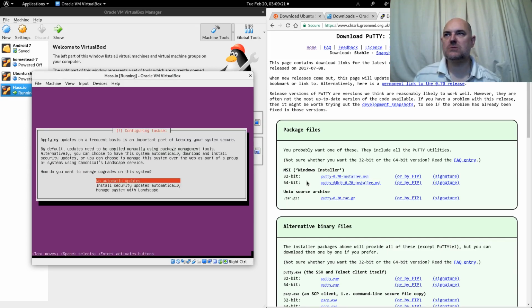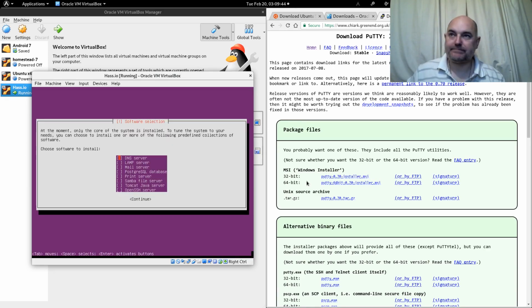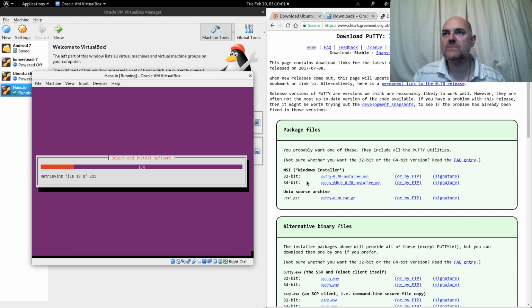Okay, what I want it to do is install security updates automatically. I don't know how long I'm going to have this installed on this virtual machine, so just in case anything happens, any major outbreak of flu on the internet, I don't want my computer to catch it. Okay, now which services do we want to install? I want to install OpenSSH. That will allow me to SSH into the virtual machine and control it from my computer, which I like.